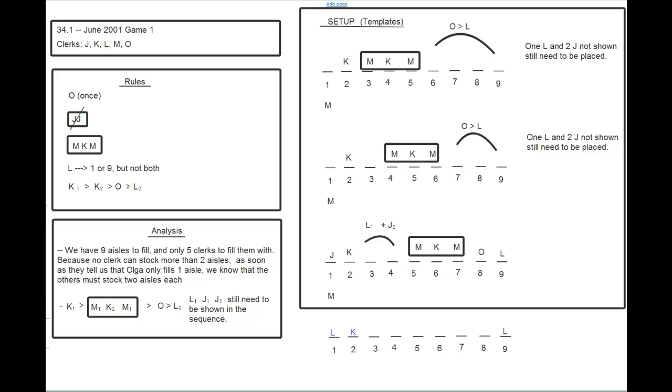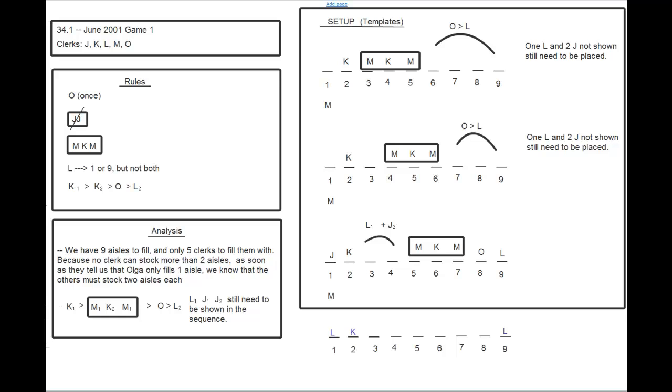So by placing the O in such a way that the MKM block is forced in front of the O, and the two J's are then forced to be consecutive, we're not able to come up with a valid solution. Therefore, this answer is the right answer because it cannot be true that Olga's in 6. If you understand that, and you understand why C, D, and E are not correct, you can stop the video now. But in case anyone has questions, I'll look at C, D, and E and show why they in fact can be true. The answer, to be clear, is B.